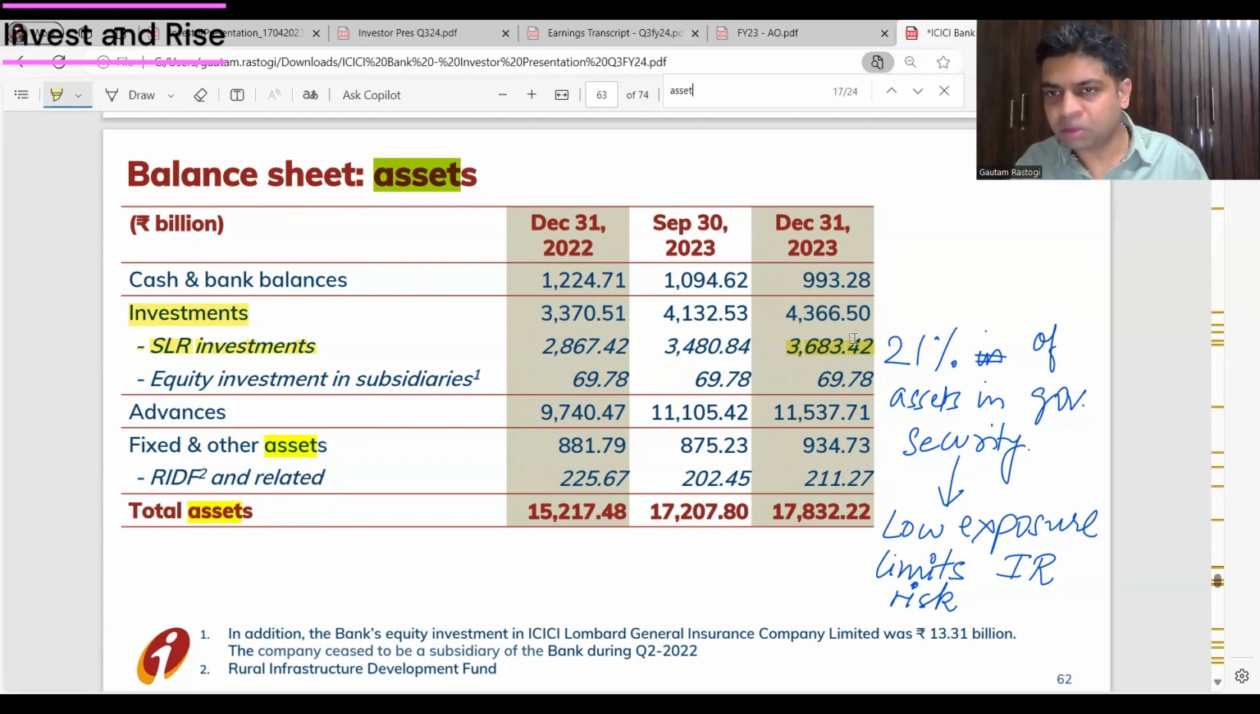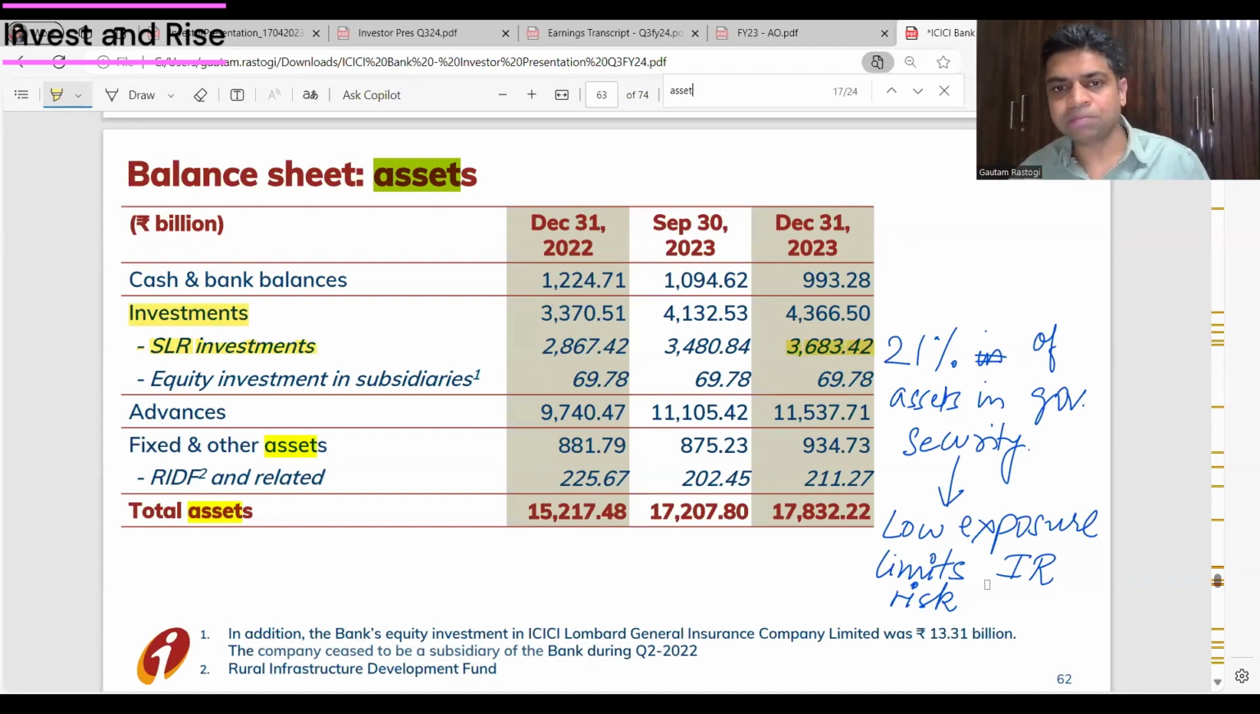Here you are cushioned from that risk, because the investment in bonds is not that much. It's 21% in government securities, and not all of that 21% is in bonds; it could be in gold and some other assets as well. But any which way, investment in bonds would be lower than 21%. So there is lower exposure, and low exposure to bonds limits the interest rate risk if interest rates were to jump. This was the second thing that we checked.